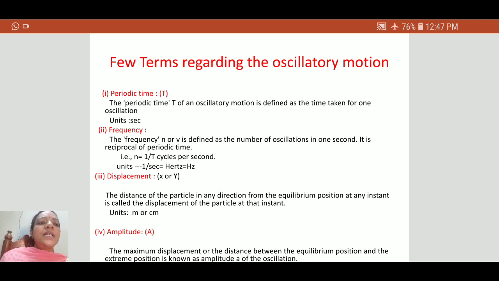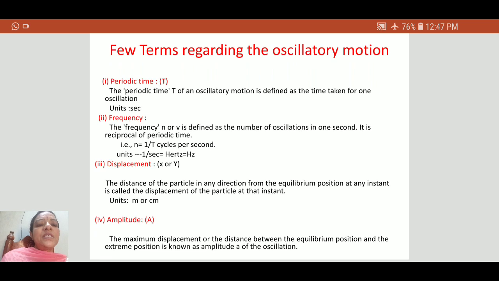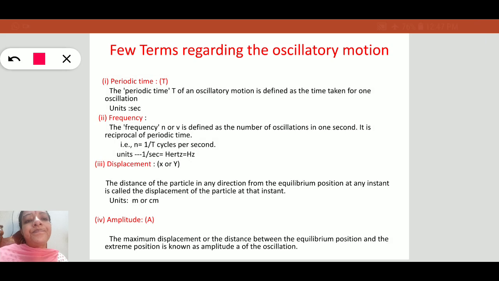In oscillatory motion, let us try to know some definitions. To understand oscillatory motion clearly, we use these terms. The first term is periodic time.